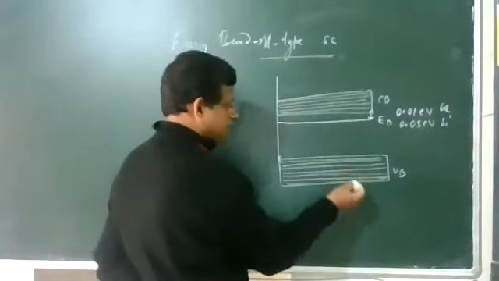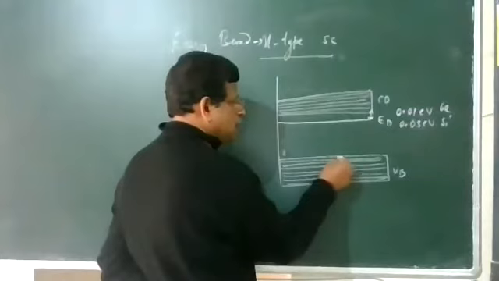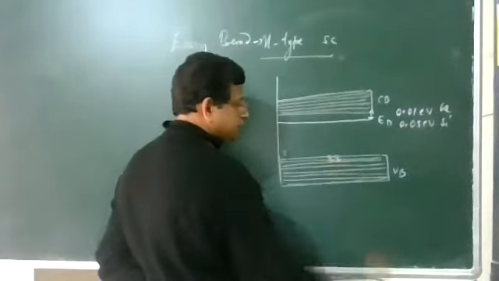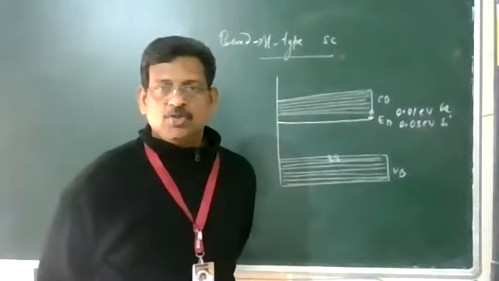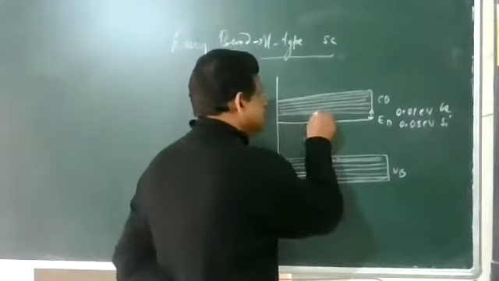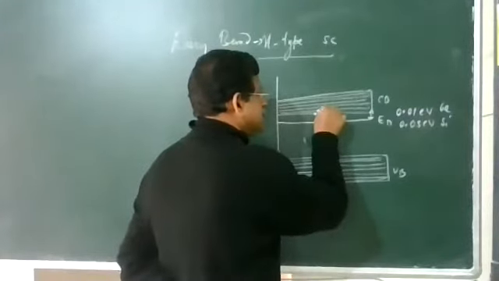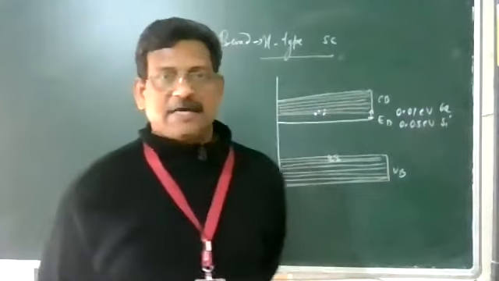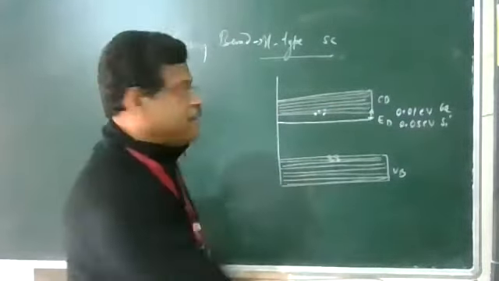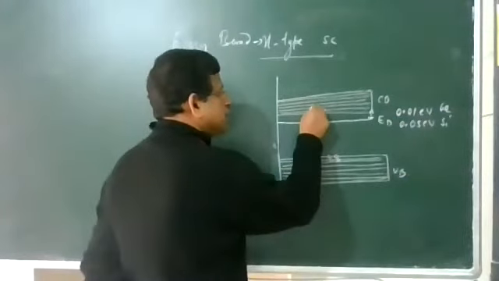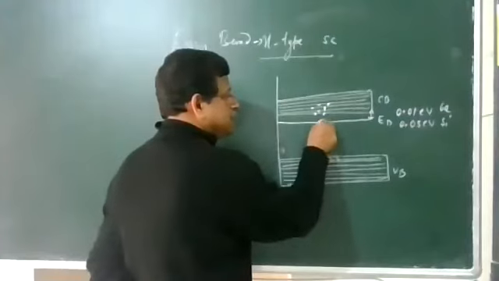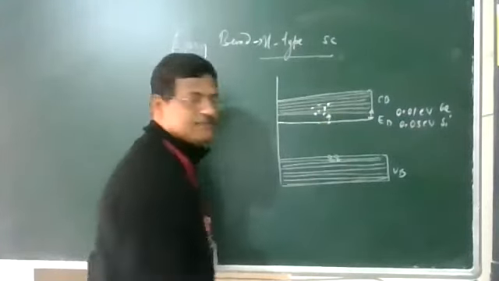So here I am marking it. 4 electrons are already transferred from covalent bonds, so 2 holes I marked there, and they have already reached the conduction band. This is thermally excited. In addition to that, many electrons will reach the conduction band because they are getting enough energy.